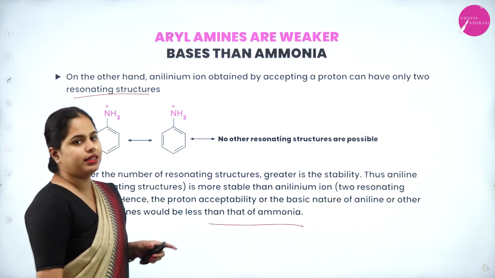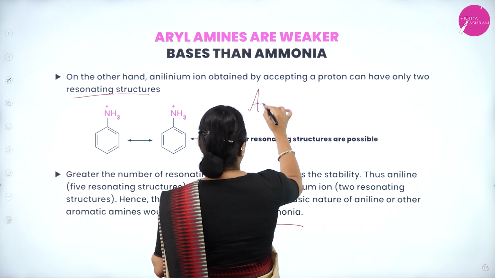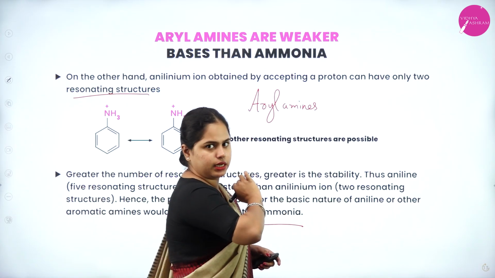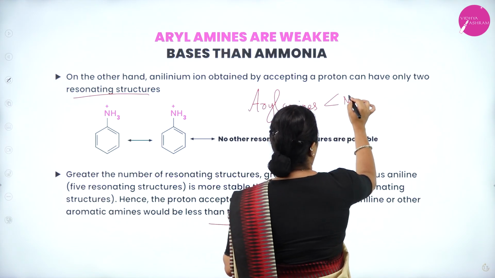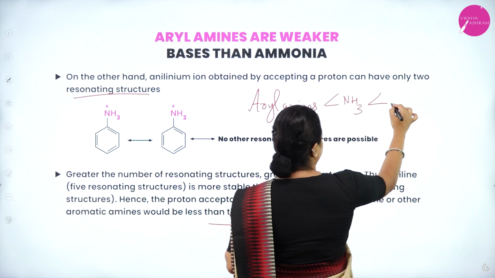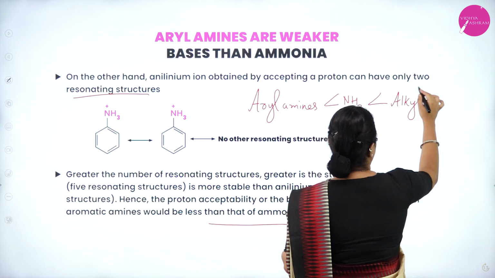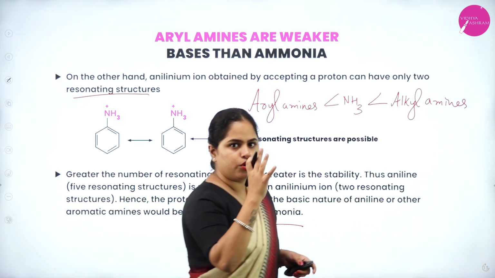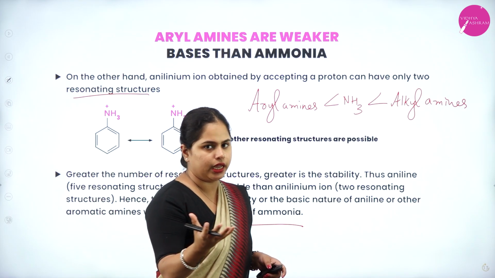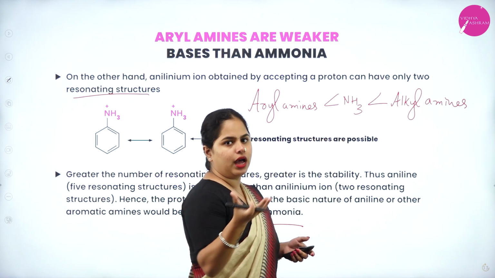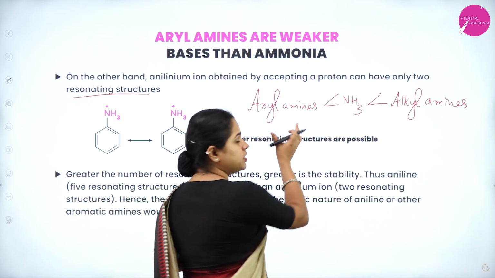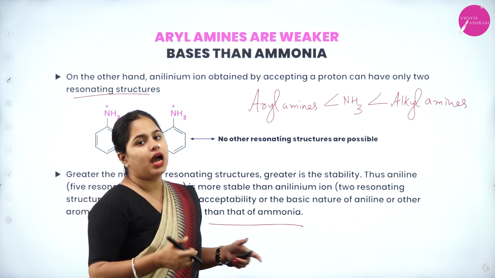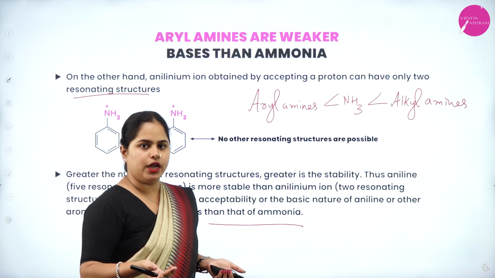So comparing all these 3, aryl amines will have the least basicity, right? And then you have your ammonia, and then you have alkyl amines. So I hope the reason is clear for you. In alkyl amines, electron donating groups are there. This is your alkyl group. In ammonia, there are no alkyl groups present. In aryl amines, why is it less basic? Because there is resonance taking place, and because of that it is more stable. I hope it is clear.